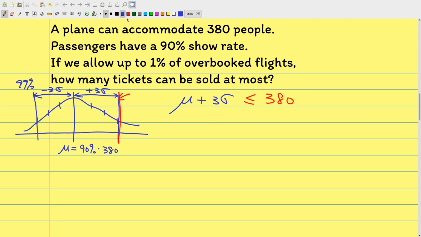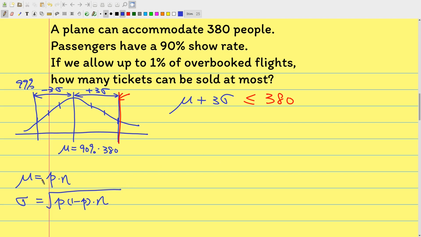Now, what is mu? Mu equals P multiplied by N. P is the show up rate, the percentage, and N is the number of tickets sold. Because it's a binomial distribution, sigma equals the square root of P(1 minus P)N.